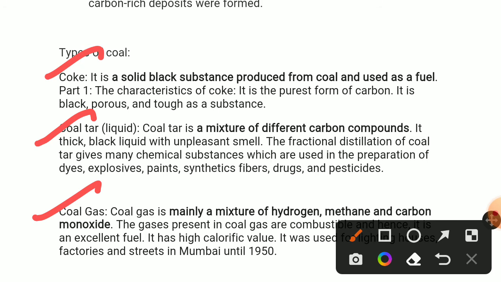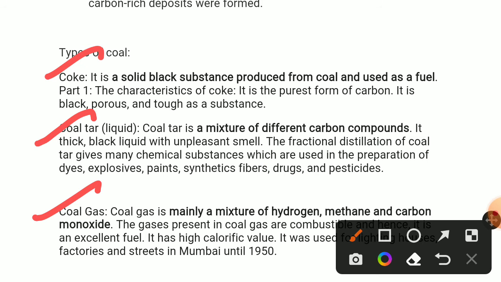There are many uses of coal tar. The fractional distillation of coal tar gives many chemical substances which are used in the preparation of dyes, explosives, paints, synthetic fibers, drugs, and pesticides. These are the products formed from coal tar.